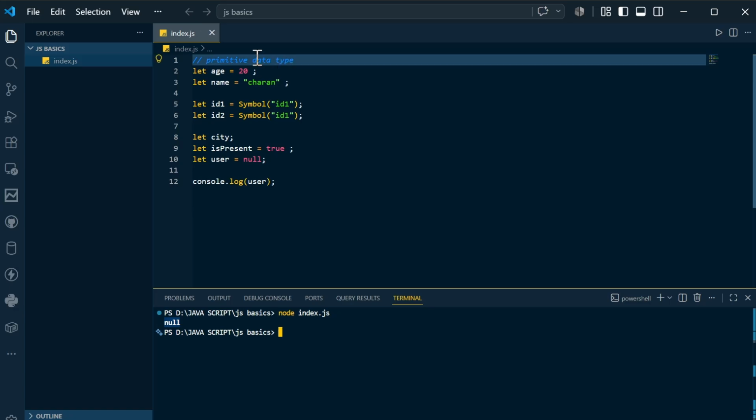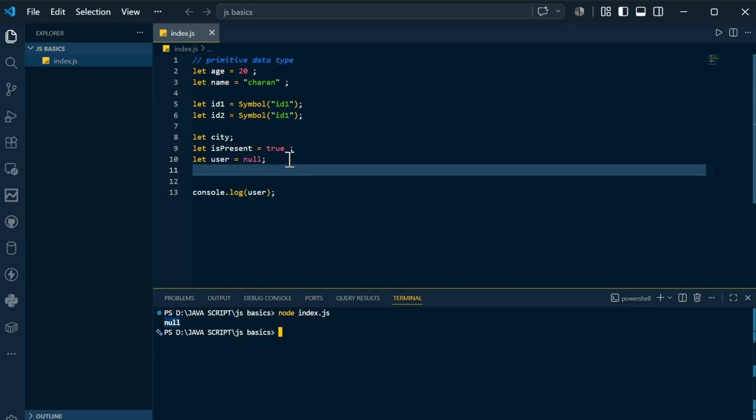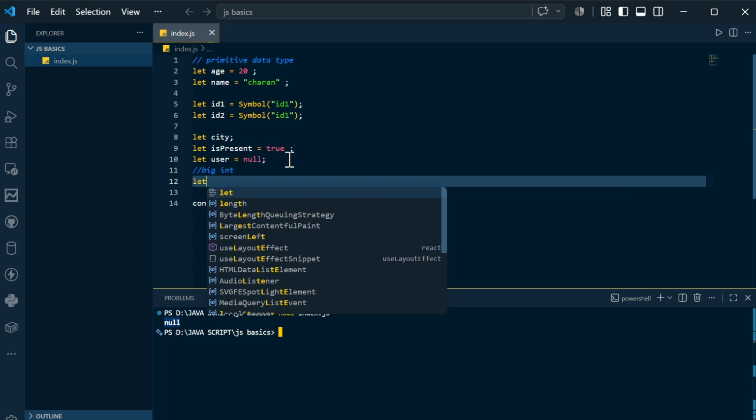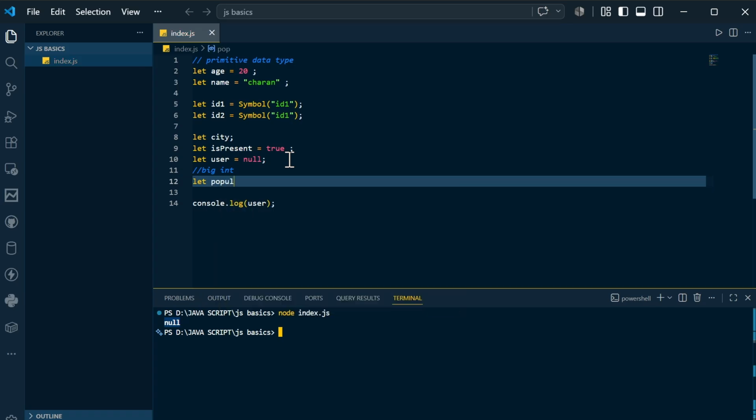Primitive data types are the data types which are inbuilt, given by JavaScript. There is one more data type in JavaScript that is known as BigInt. I forgot to mention it in the slide. If you want to see BigInt, let's say population. Let population equal this. This is a very big number, and that's the reason we are calling it BigInt.